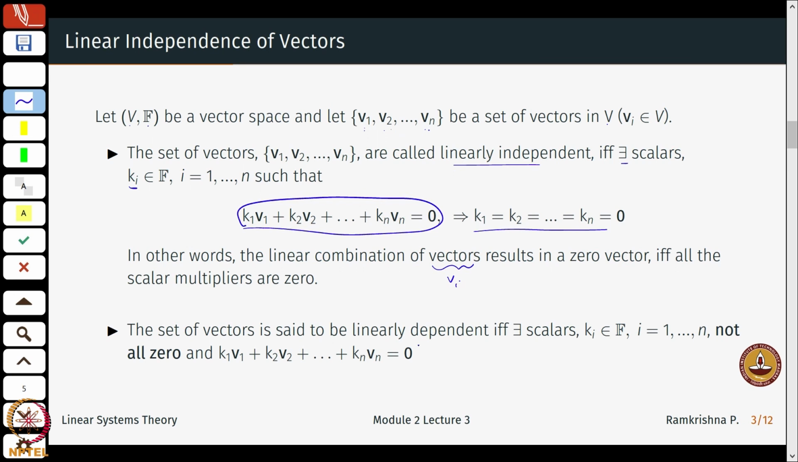The set of vectors is said to be linearly dependent if there exist scalars Ki, i again from 1 to n, not all 0. So here, in the independent case, everything was supposed to be 0. Here you can have, say, K1 non-zero, K2 non-zero, and all others can for example be 0, such that I can write these vectors in this way. In the independent case the if and only if condition was that all the K should be 0. Here all of them need not be 0, and all of them can be non-zero also.